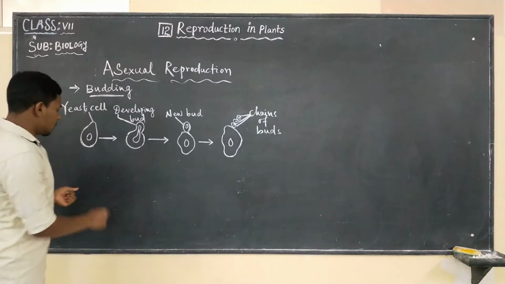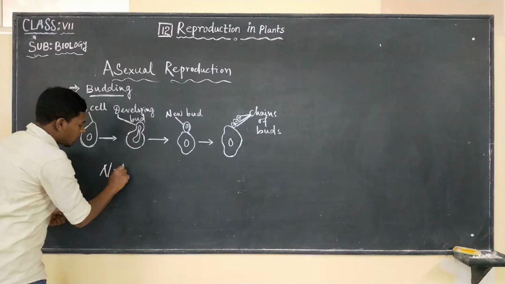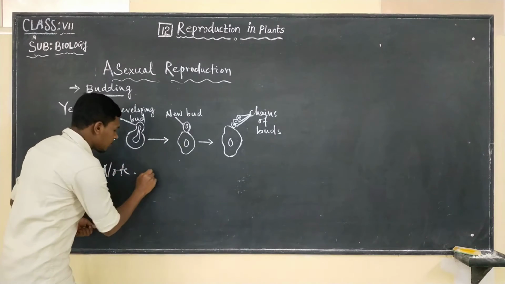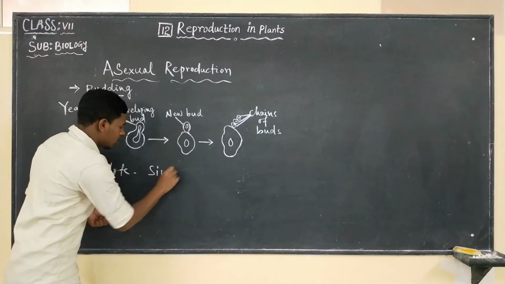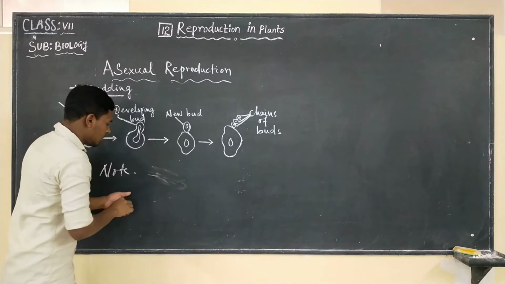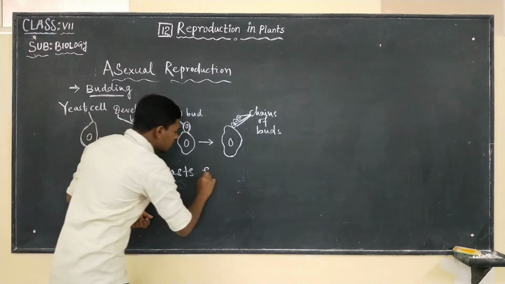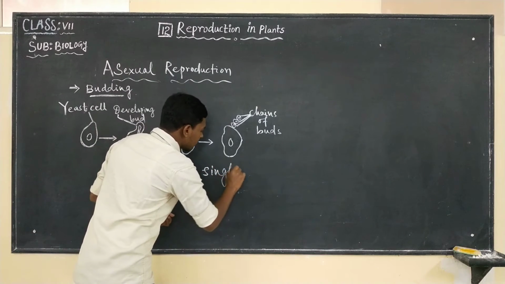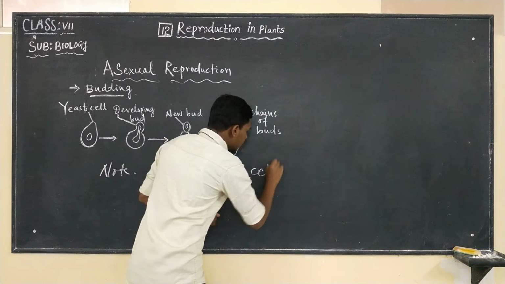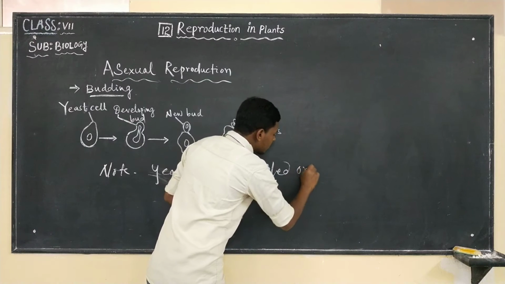And please take note of this point, that yeasts are single celled organisms.